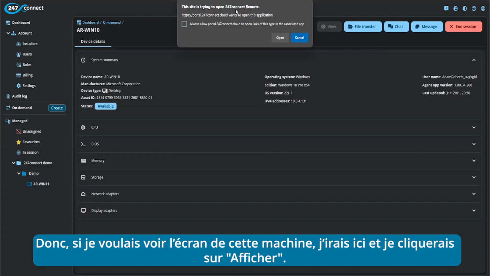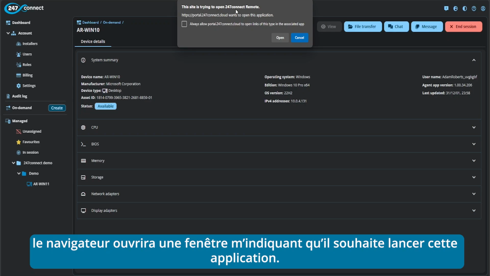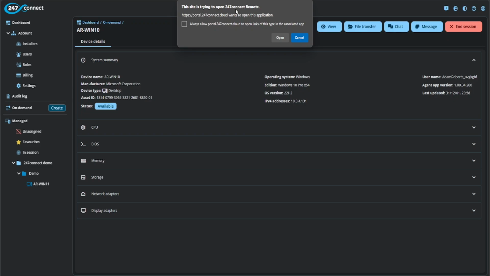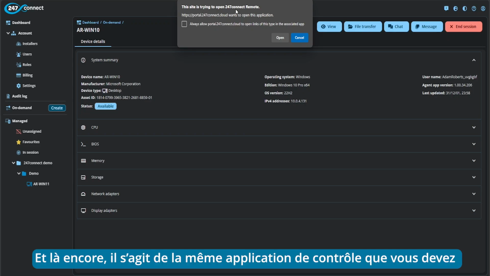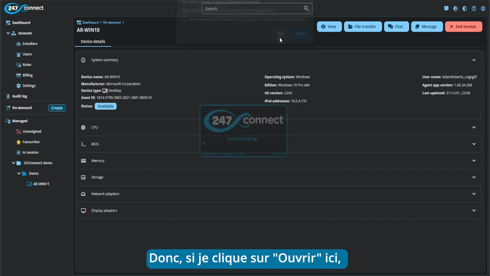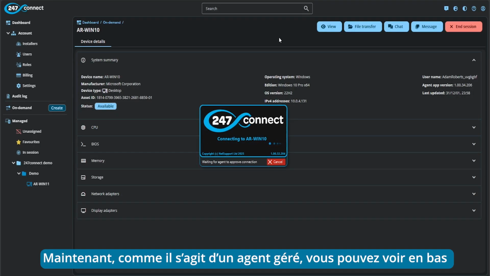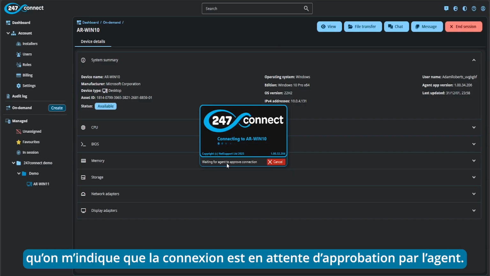And again, like with the managed agents, the browser will open a prompt telling me that it wants to open an application. And again, this is the same control application which you need to make sure you have installed on your machine as the operator. So if I click open here, that will go ahead and launch the control application and try to connect to the device. Now as this is a managed agent, you'll see at the bottom I get told that it's waiting for the agent to approve the connection.